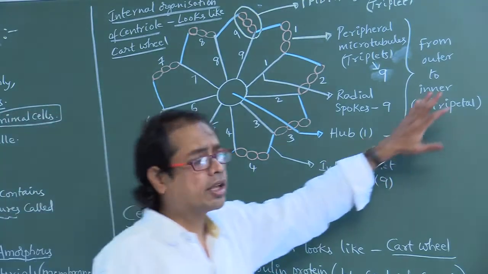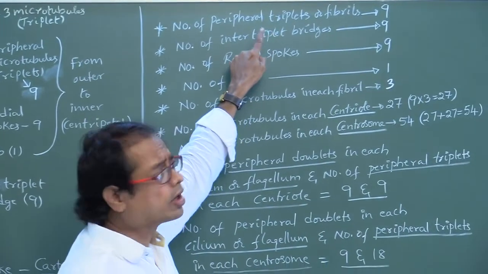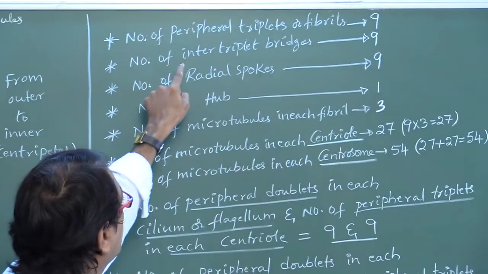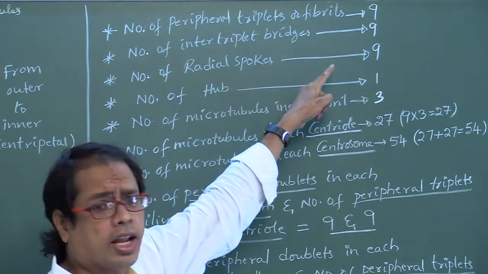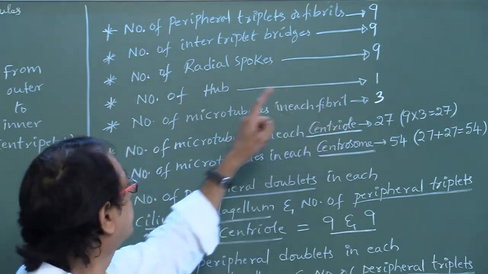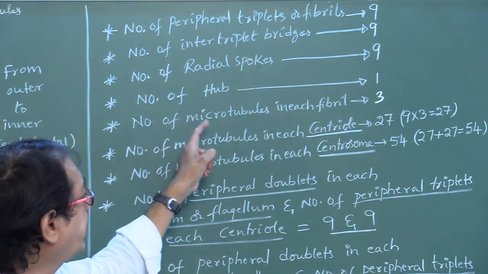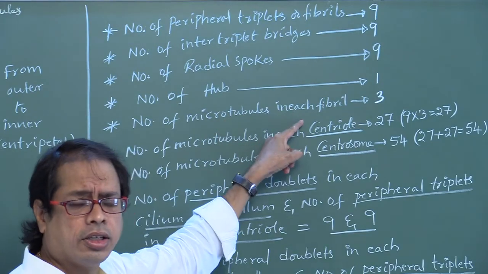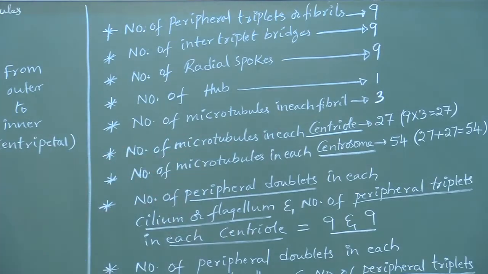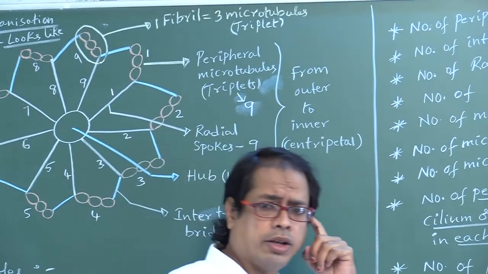Right. Now look at here, my dear students. Number of peripheral triplets or number of fibrils, 9. Number of inter-triplet bridges, 9. Number of radial spokes, 9. Number of hub, 1. Number of microtubules in each fibril: a fibril means this one, 3 microtubules together called 1 fibril.